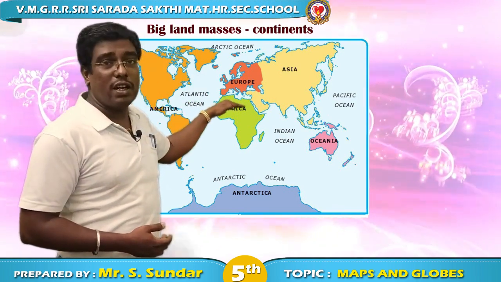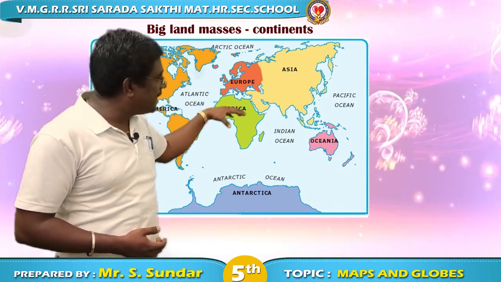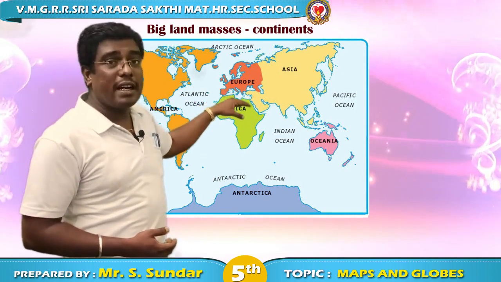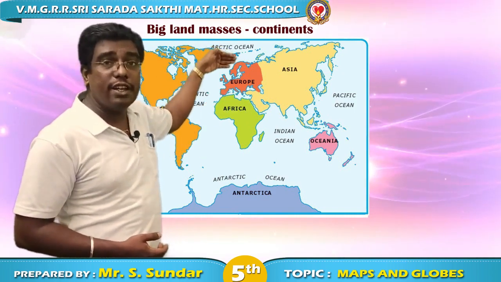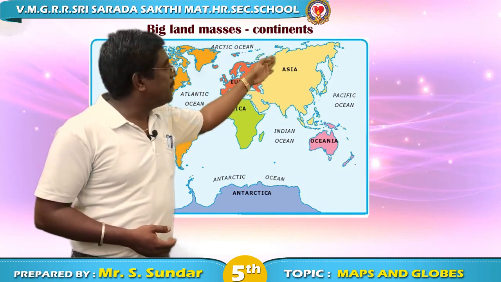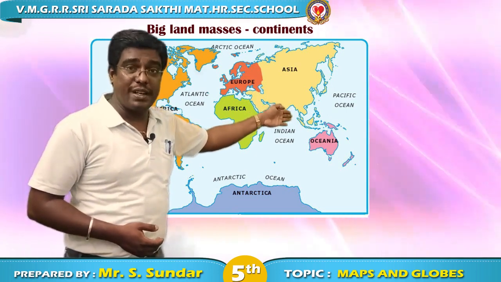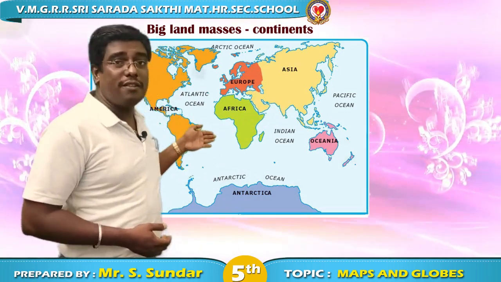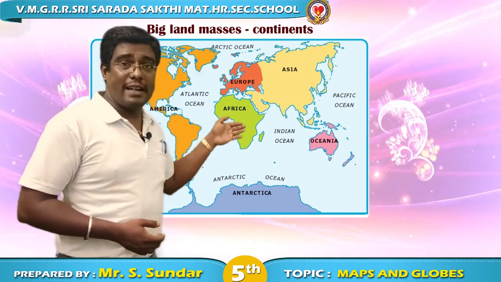The continent present in the south middle of the map is called Africa, and above Africa is Europe, and next to Europe is Asia, and below Asia is Australia, and the continent present at the bottom of this map is called Antarctica.